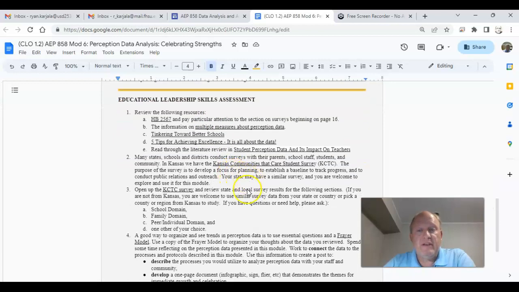So this time we're going to talk a little bit about perception data. We're actually going to deal with the Kansas Community Care Survey. This is something that a lot of Kansas districts do. Other states do similar things. So if you're not from Kansas, you're welcome to use your survey. If you have one similar to this, you can take a look at it. If you need help, let me know and I'll help you figure something out.